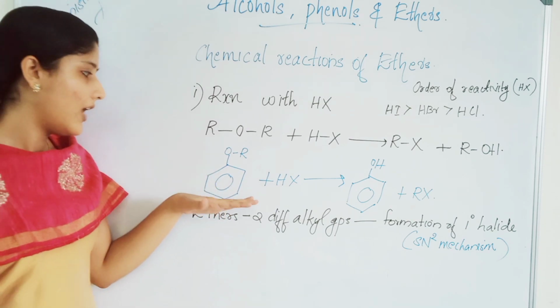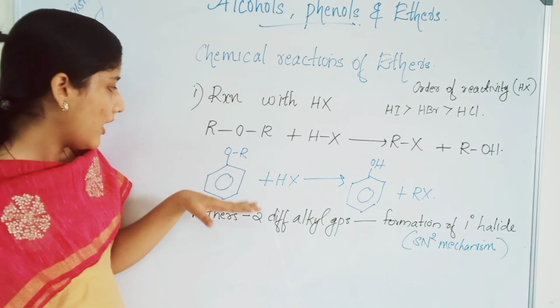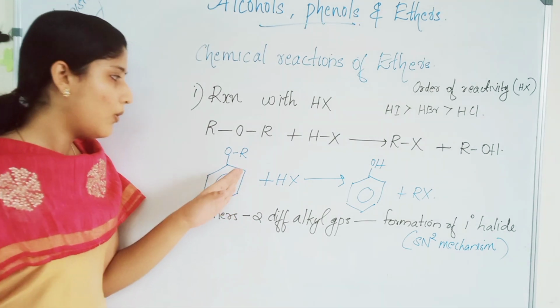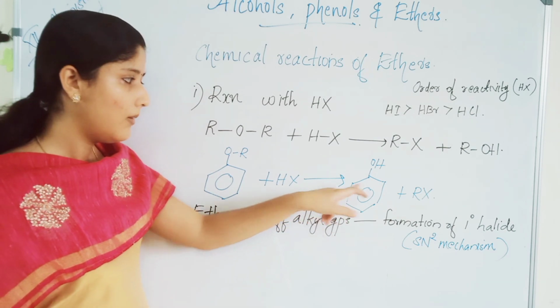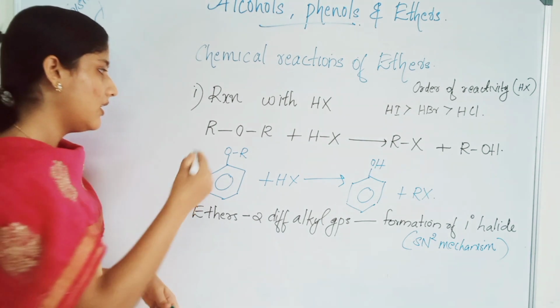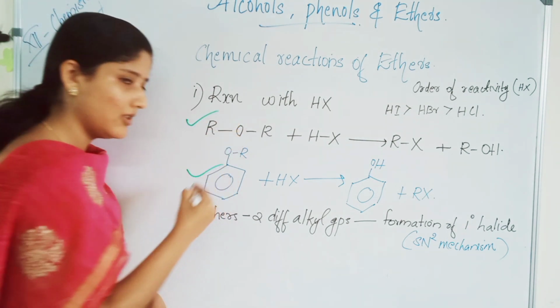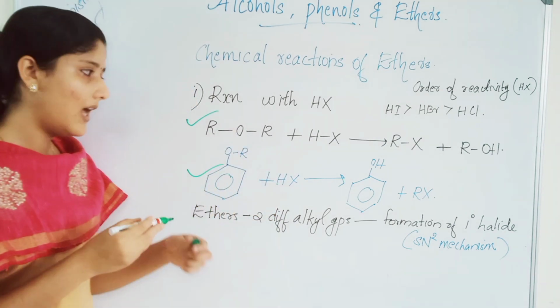If it is an aromatic ether, let's look. C6H5OR reacts with HX to give the corresponding phenol plus RX, alkyl halide. This is the reaction of aromatic ether and the other usual ether with hydrogen halide.